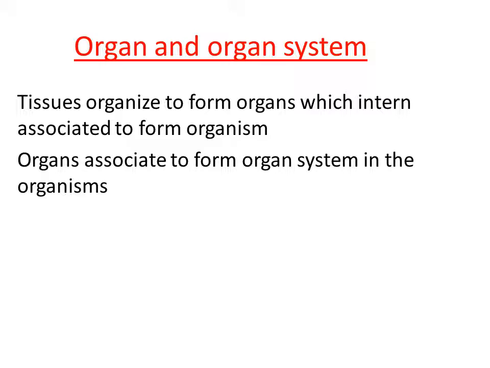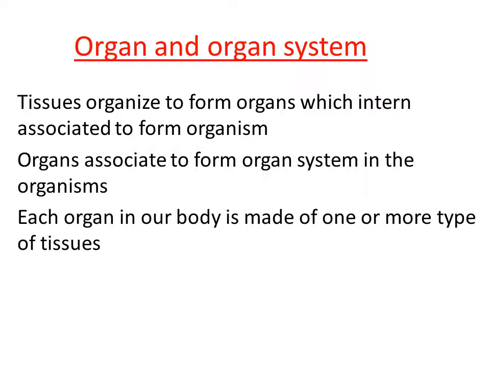Many organ systems are organized to form an organism. Higher organisms like human beings and other higher invertebrates consist of organ system level of organization, because their body consists of different organ systems to perform different functions.